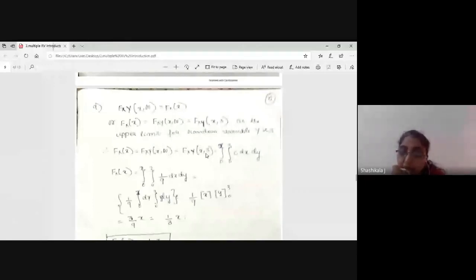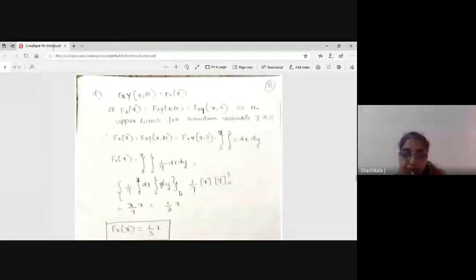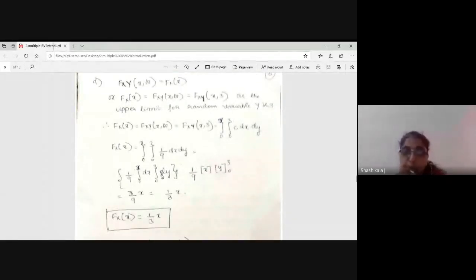That means x I will integrate from 0 to x, and y I will take from 0 to 3, because the upper limit is given, c dx dy. Here this is 0 to x and here it is 0 to 3, and when you integrate this you are going to get x, and y it is 3, so it is 3x by 9.